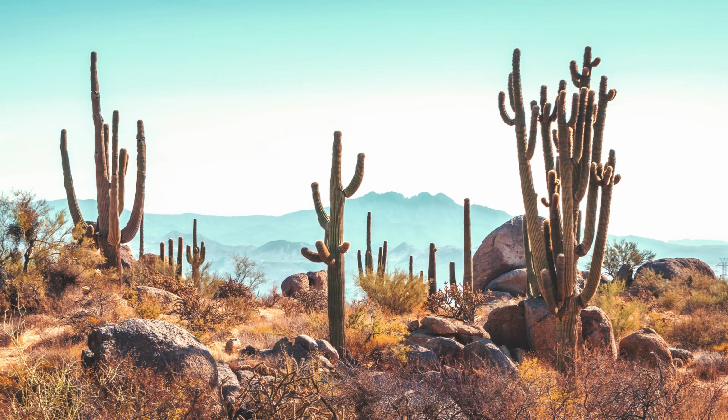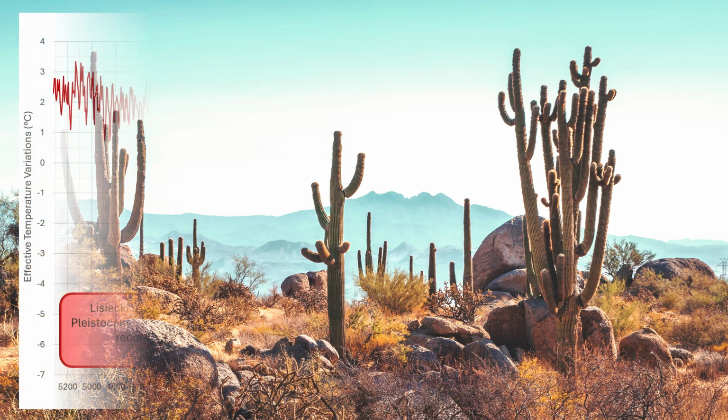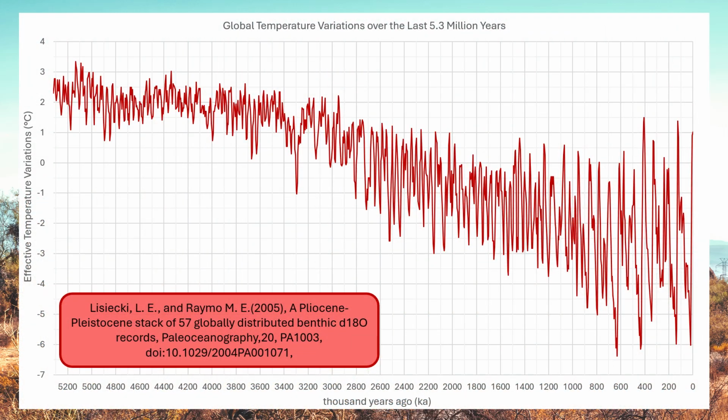If we look at temperature variability over the past 5.3 million years, climate cycles are visible throughout the record, but their amplitude becomes much larger during the late Pleistocene. One possible contributing factor is that lower atmospheric carbon dioxide levels made some regions increasingly vulnerable to drying and vegetation loss.